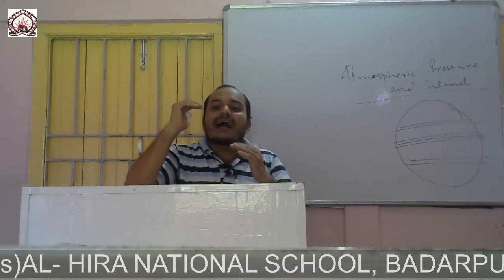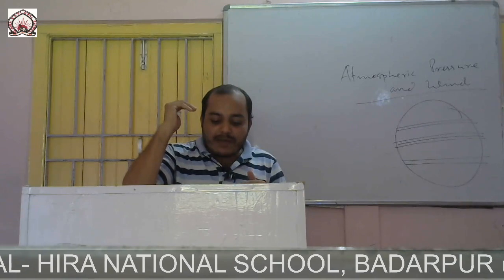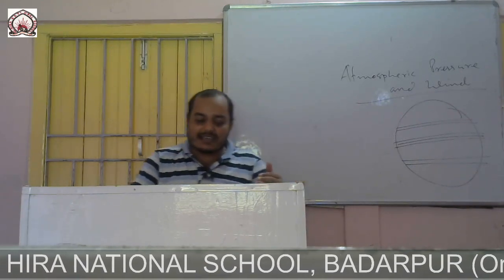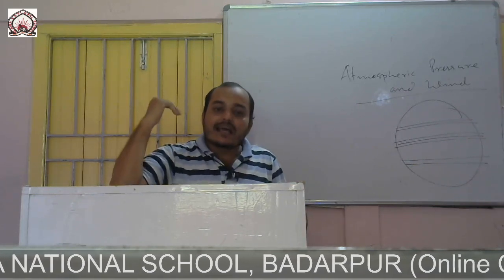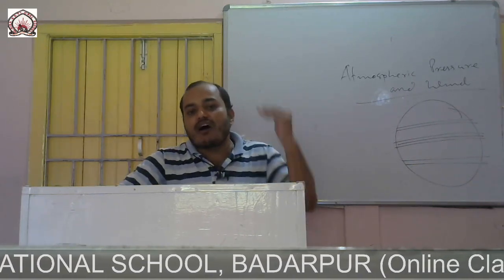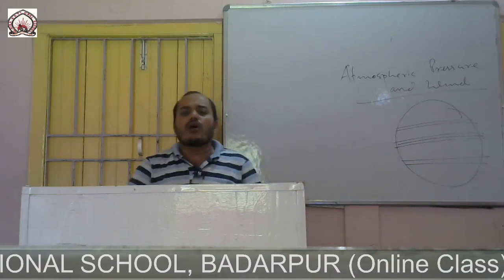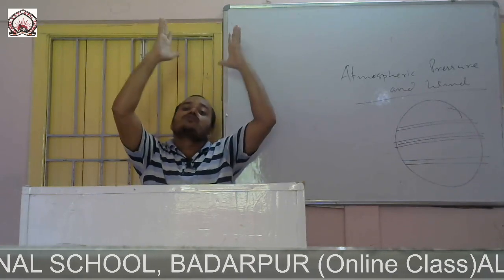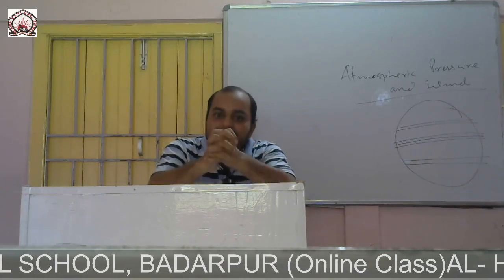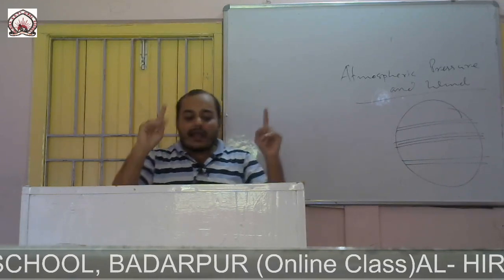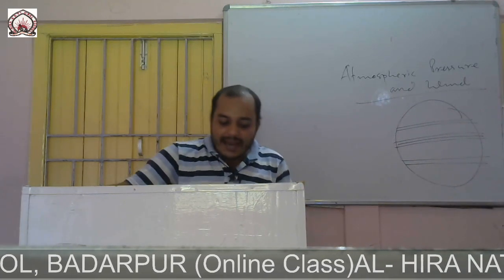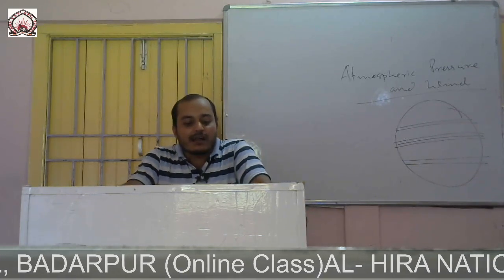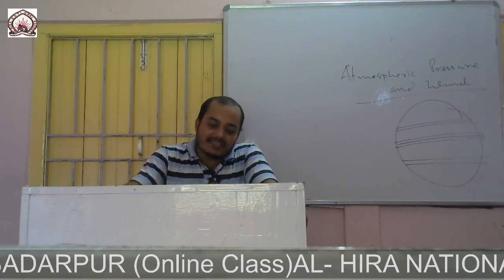The atmospheric pressure at the sea level is 76 centimeter, but it decreases with increasing altitude. When we go upward, atmospheric pressure decreases. At the base level, at the sea level, it is maximum, and the pressure at the sea level is 76 centimeter.